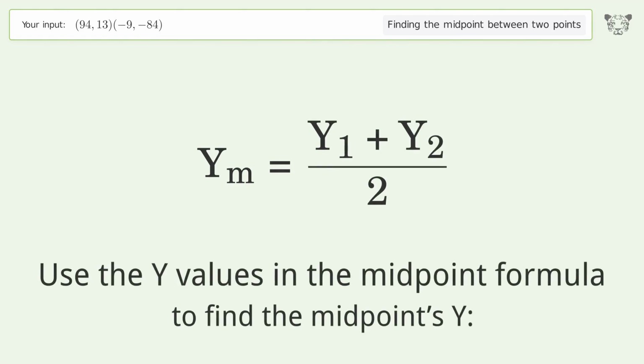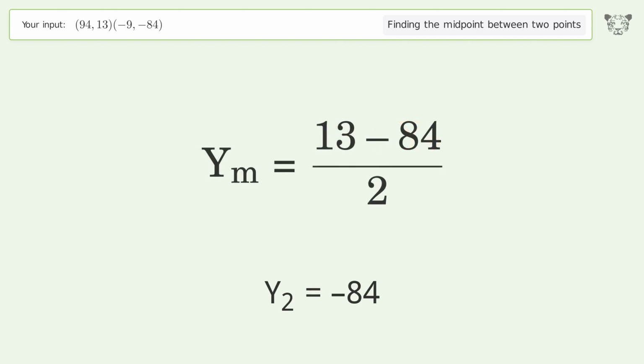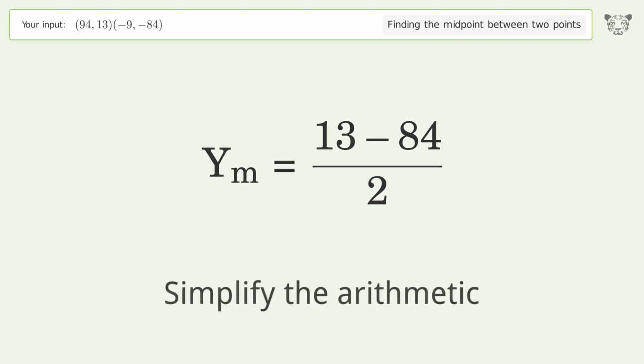Use the y values in the midpoint formula to find the midpoint's y. y1 equals 13. y2 equals negative 84. Simplify the arithmetic.